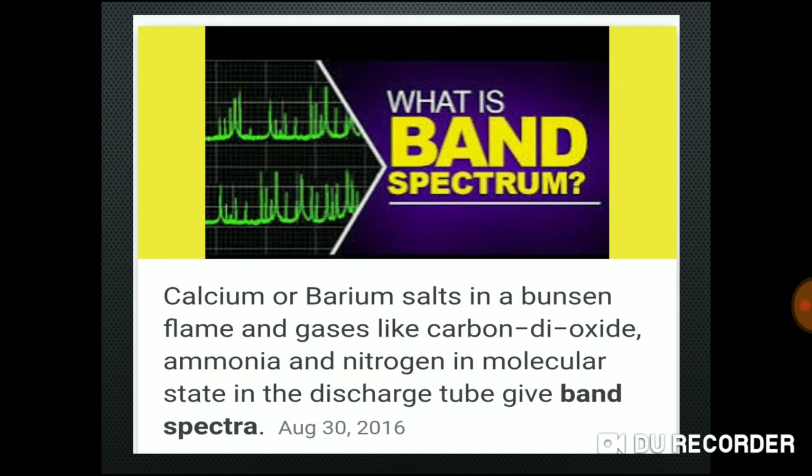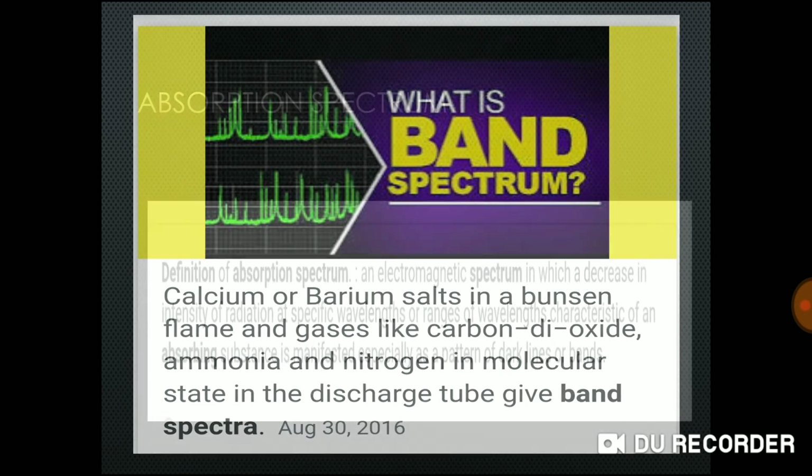Now, band emission spectrum. What is band emission? It's very simple. It consists of several closely spaced lines with dark spaces. That is what band spectra are. Calcium or barium salts in a Bunsen flame, and gases like carbon dioxide, ammonia, and nitrogen in molecular state in the discharge tube give band spectra.